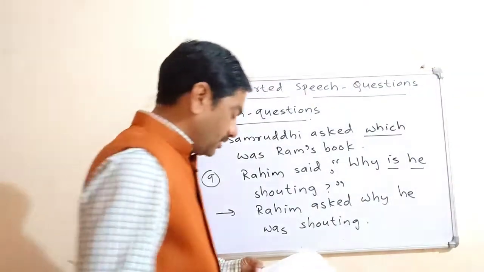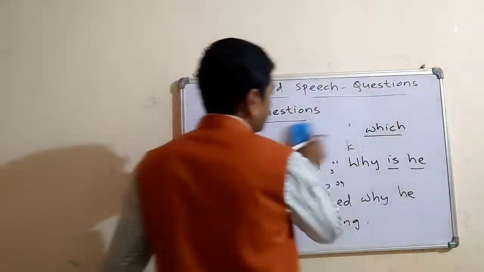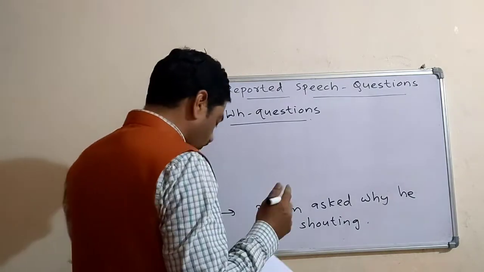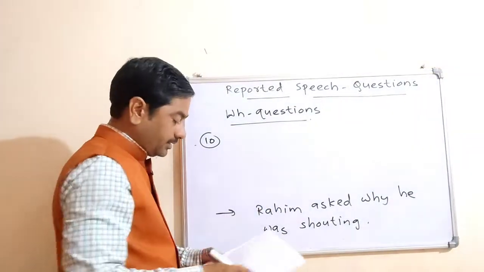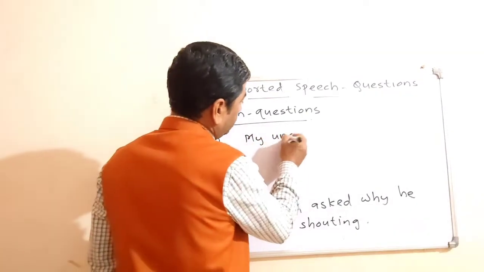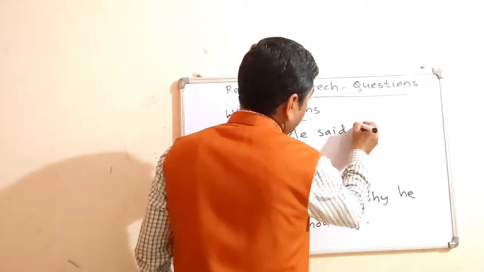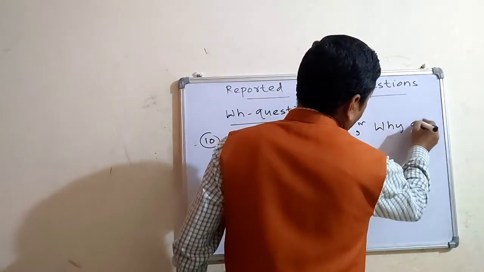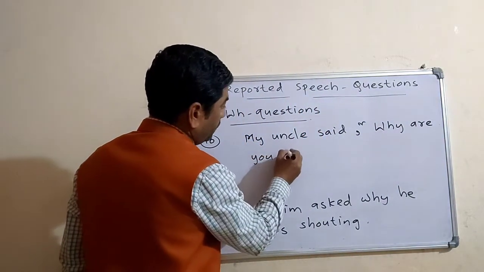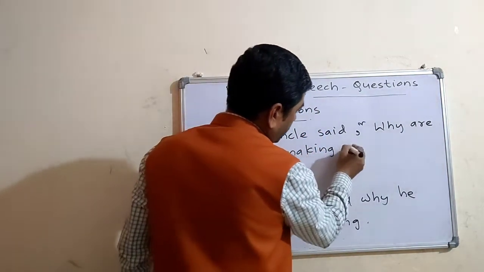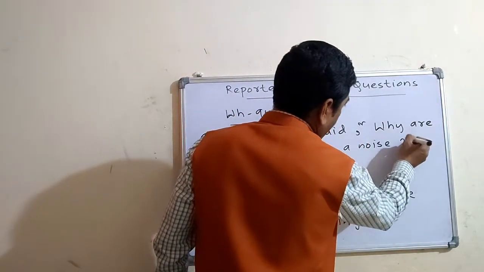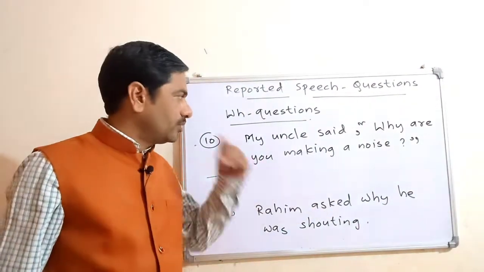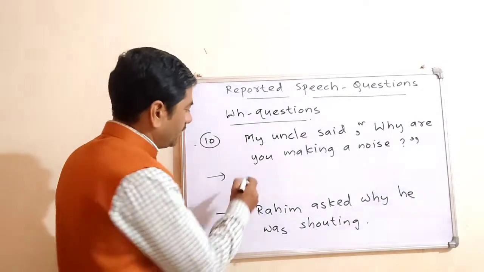Last sentence, and then we'll stop. My uncle said, "Why are you making a noise?" And question mark. So my uncle is speaking with us. You can assume that your uncle is speaking with you. So my uncle asked me. Okay, you have to assume like that.